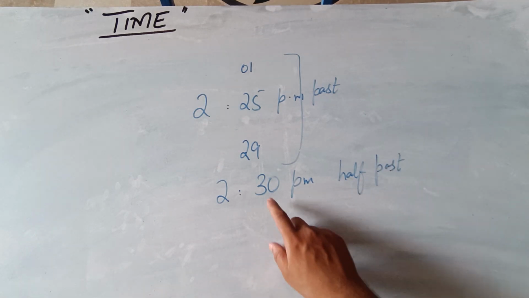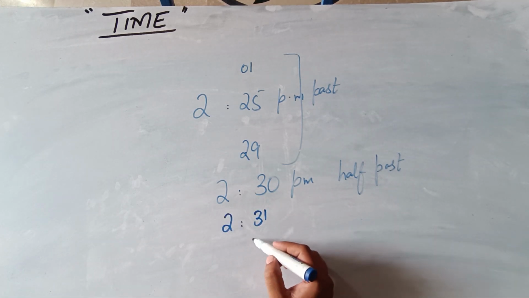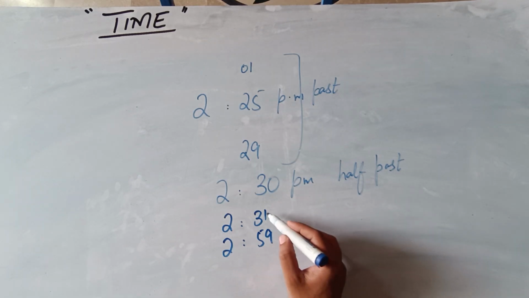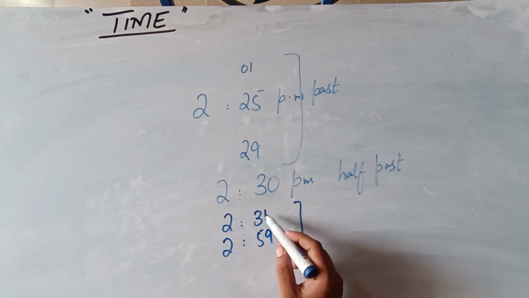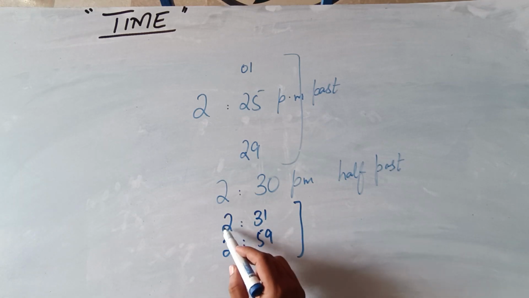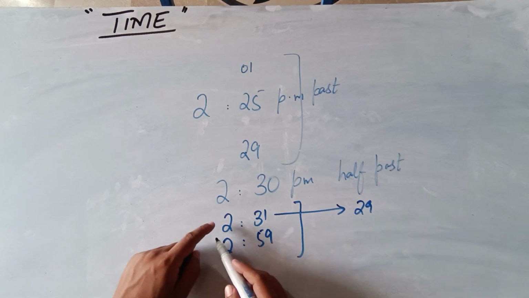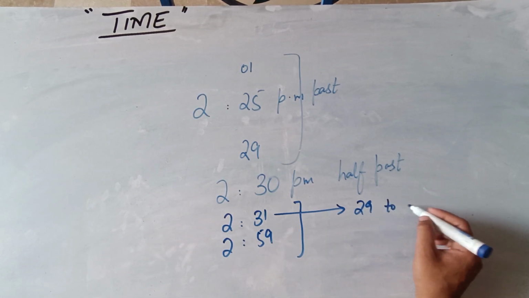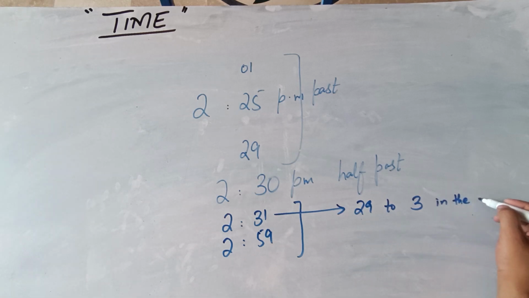And after 30, from 31 till 59, we subtract the minutes from the next hour. 31 means 29 minutes are left in the next hour, so we would say 29 to 3 in the afternoon.